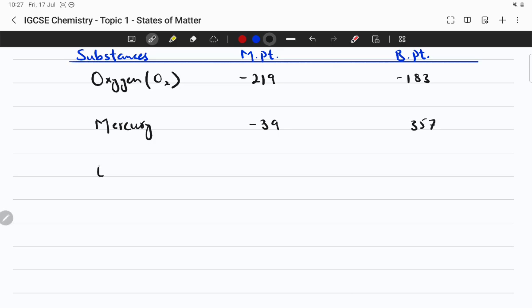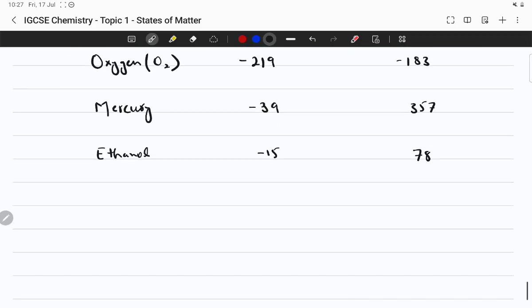Another one, ethanol. Minus 15 melting point and 78 boiling point. So the boiling point of ethanol is slightly lower than the boiling point of water. Now we already know about water. Let's put it here as well, 0 and 100. And then we have, let's say, iron.